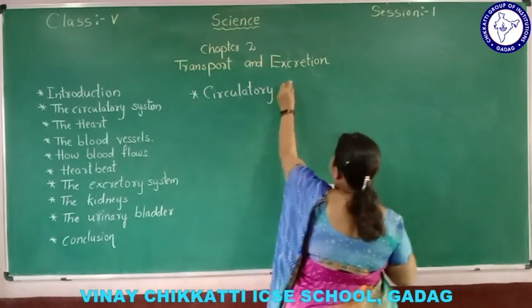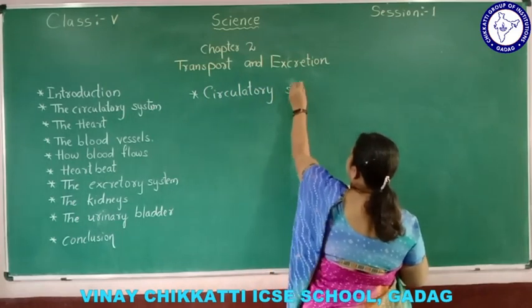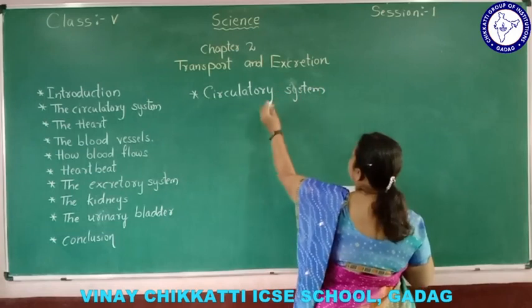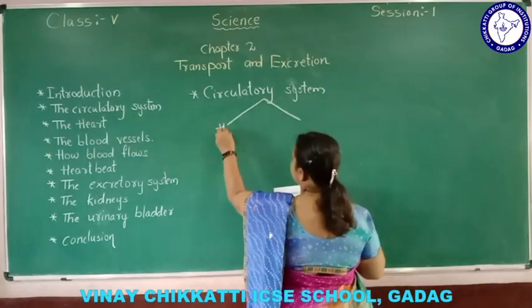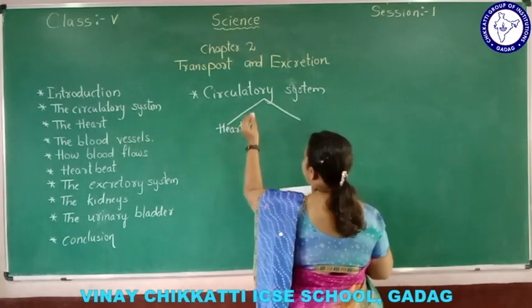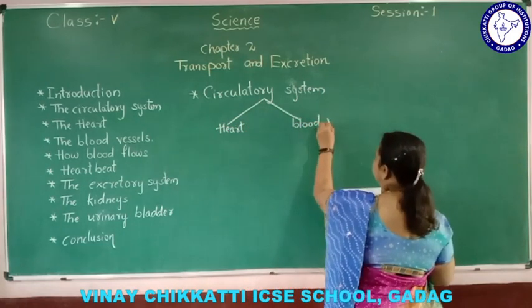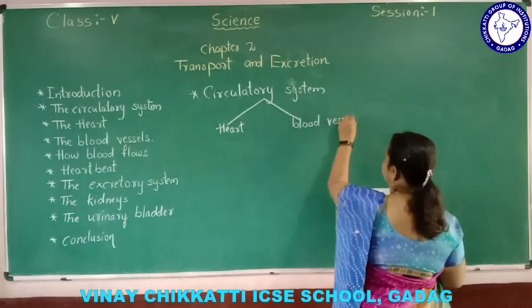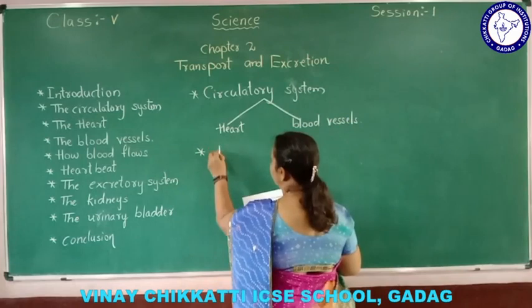Circulatory system. In this system, we have two different organs. One is the heart and another one is blood vessels. So first let me learn about the heart.